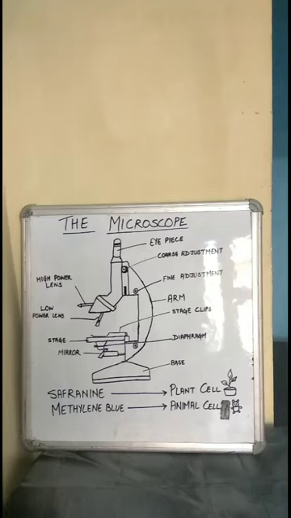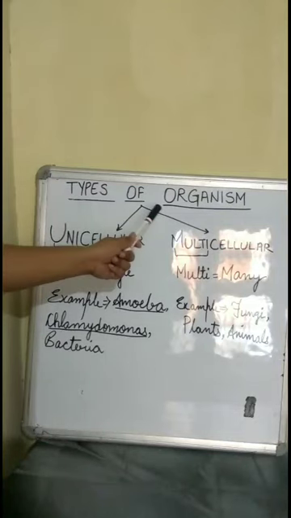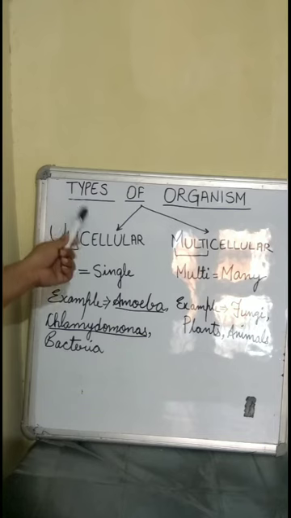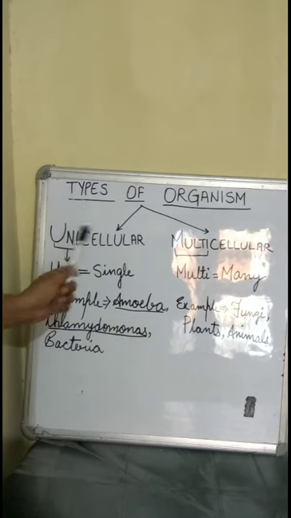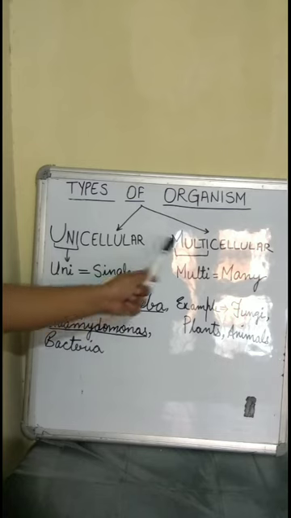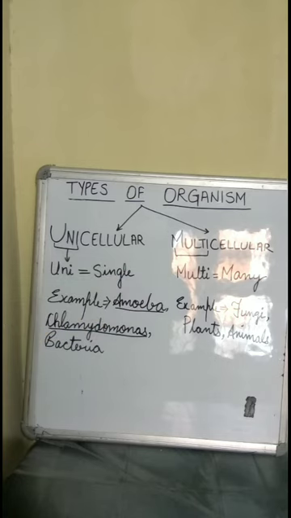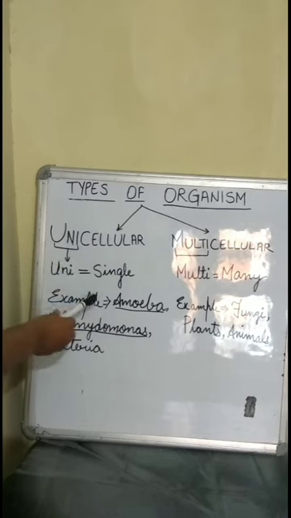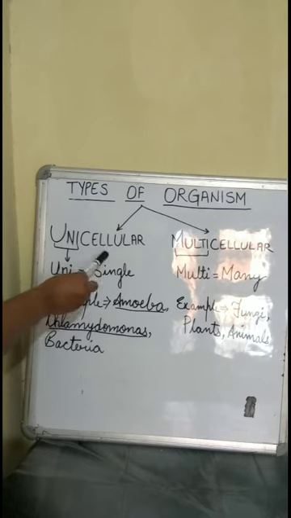Types of organisms. On the basis of the number of cells present in an organism, organisms are classified as unicellular organisms and multicellular organisms. In unicellular organisms, uni means single. So the organisms classified under unicellular comprise one single cell.